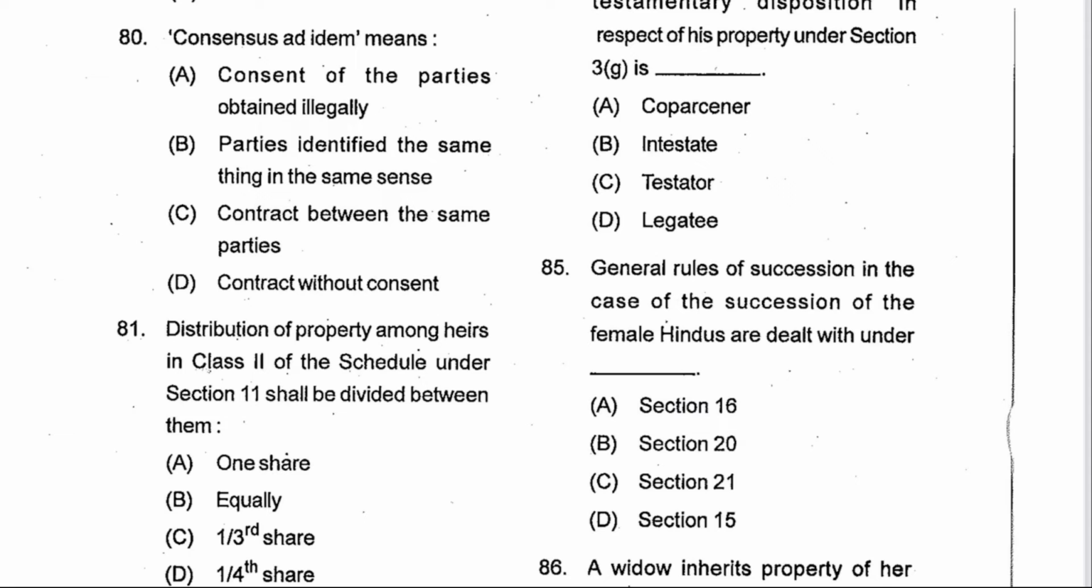Next 80, consensus ad idem means consent of the party obtained illegally? No, parties identified the same thing in the same sense. इसका मतलब होता है same things in the same sense. B is the answer.